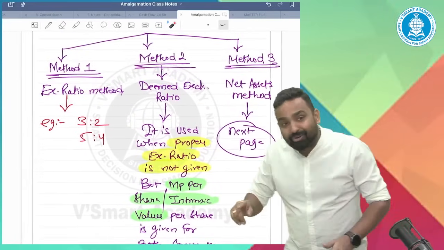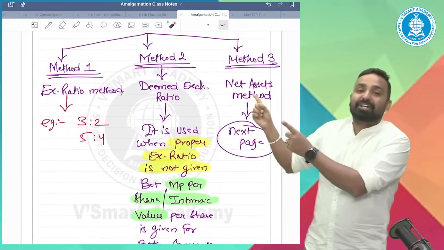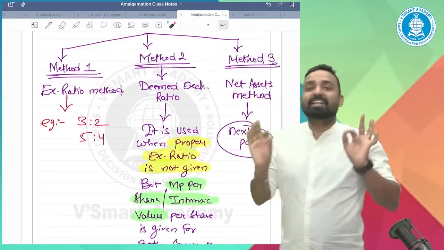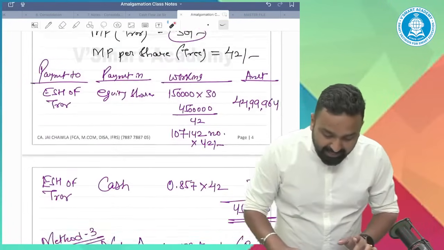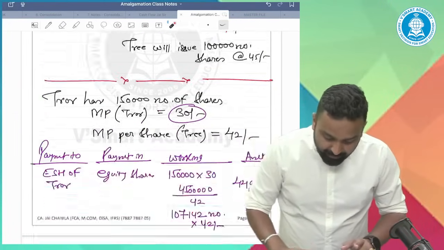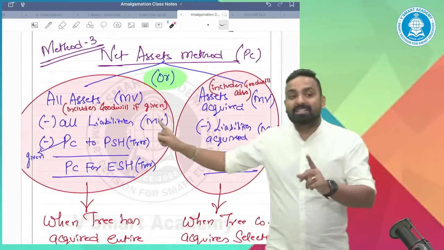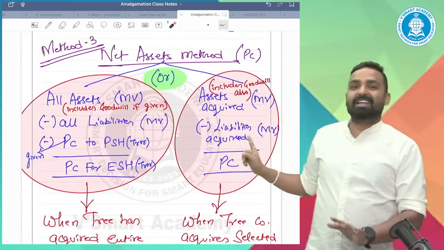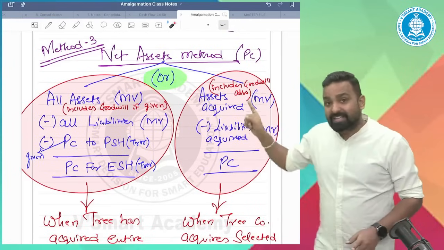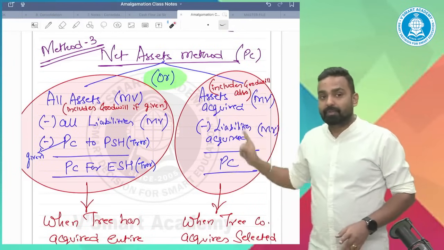Then you will consider the third and last method, which is the net asset method. For applying the net asset method, again you have to look at whether all assets and liabilities are taken over or selected assets and liabilities are taken over. If all or selected assets and liabilities are taken over, then apply this concept.